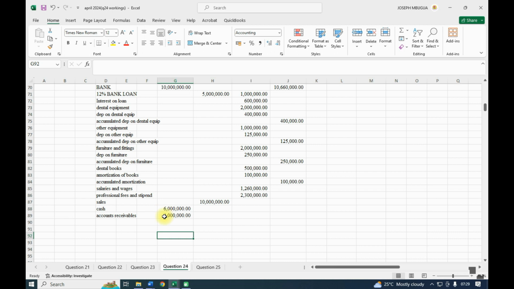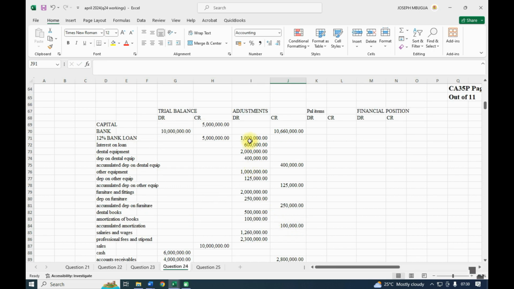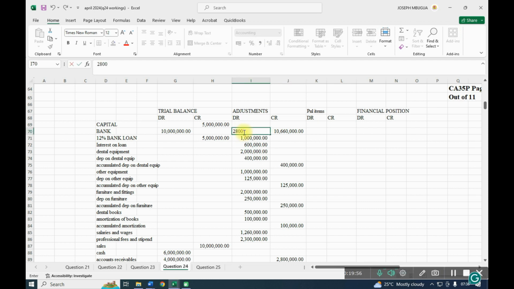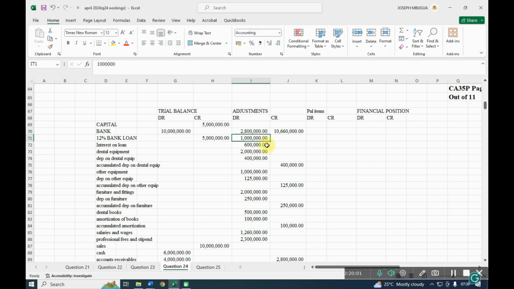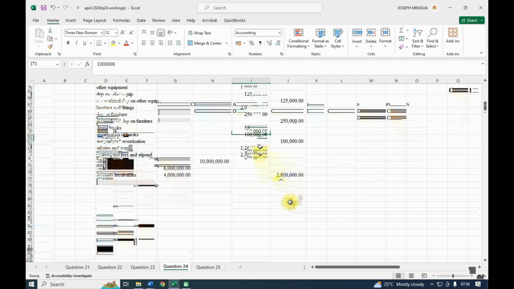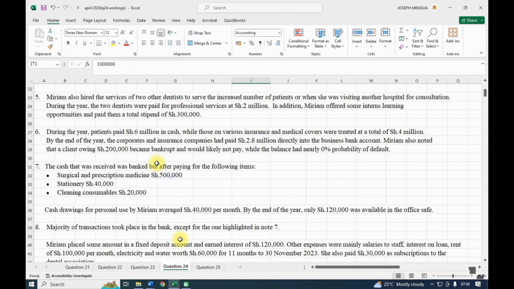So we shall credit this 2.8 million, and we shall debit the bank, because that's money that we received, 2.8 million out of this.